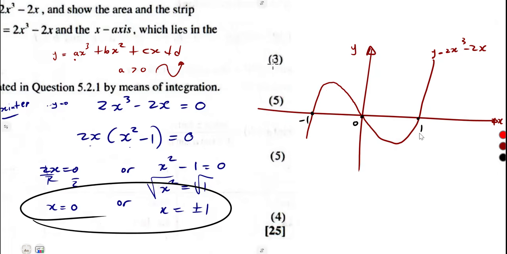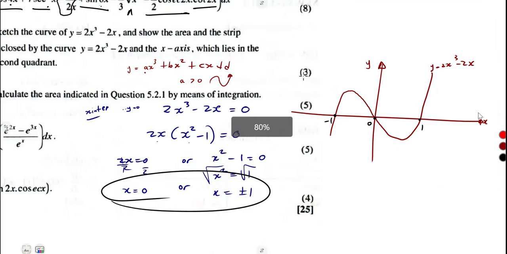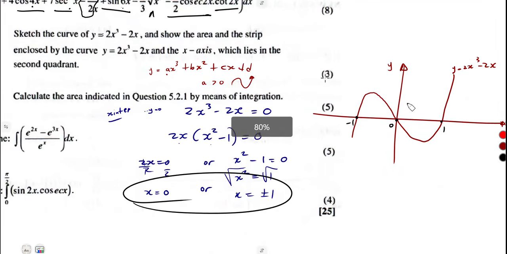So it was just like that. And from there, you are being asked to show the strip enclosed by this and the x-axis, which lies in the second quadrant. So they are focusing on the second quadrant, and this is our second quadrant.